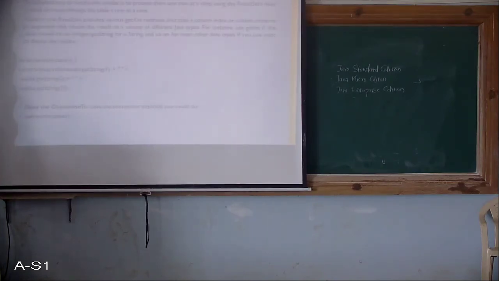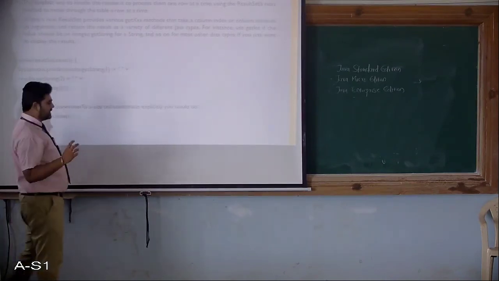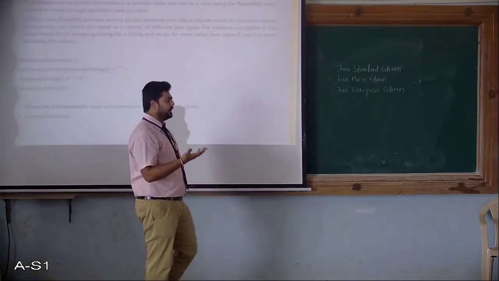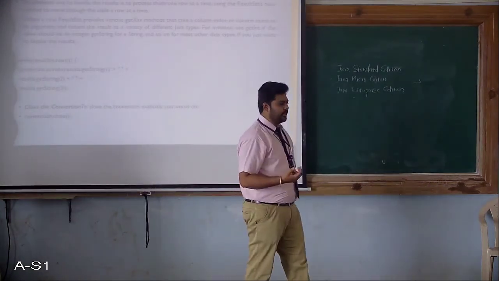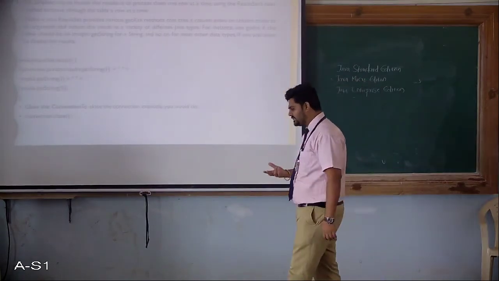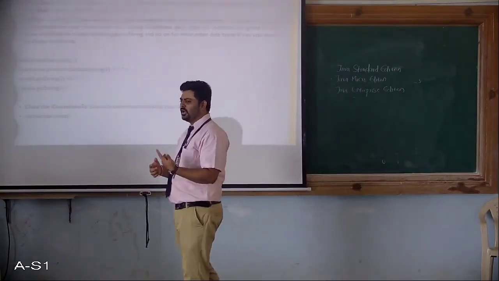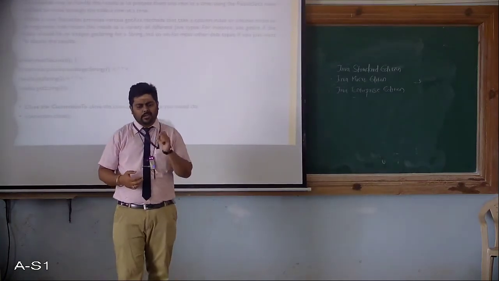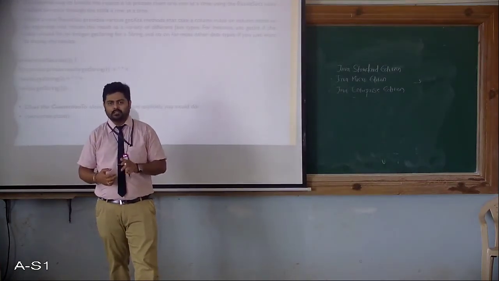Yes, obviously the next part is process the results. The simplest way to handle the results is to process them one row at a time, using the result set's next method to move through the table one row at a time. Result set is an interface where you find different types of methods to access that database, in what format you want your output. There are different types of result sets, scrollable and non-scrollable, and different methods to access the results from that result set table.